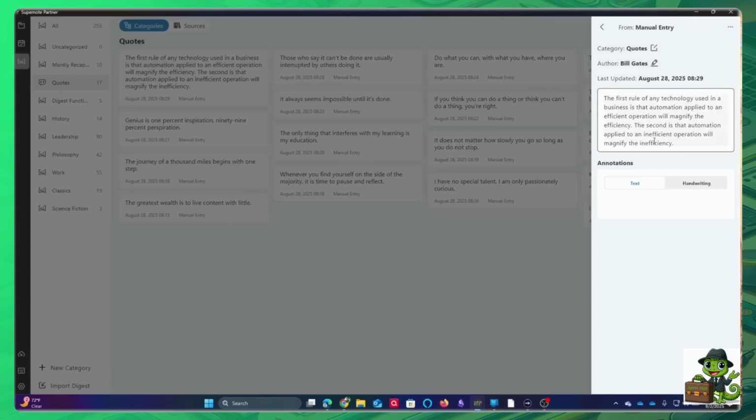This is a Bill Gates quote, one of my favorite quotes, by the way, about the multiplier effect of technology. If you're inefficient, you're going to be even more inefficient if you just apply technology to a broken process, versus if you apply technology to a good process, you're going to be much more efficient.